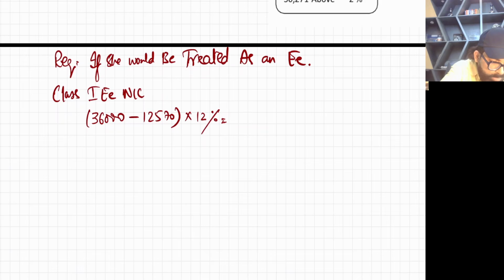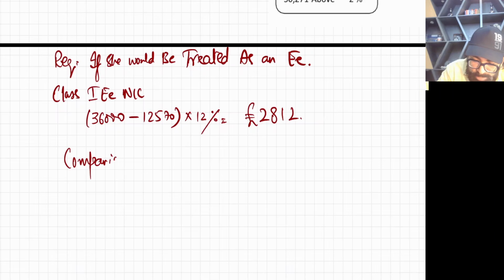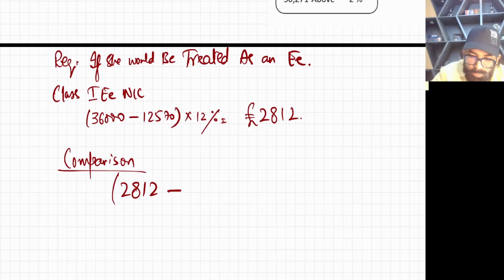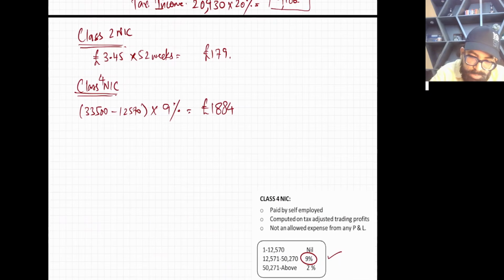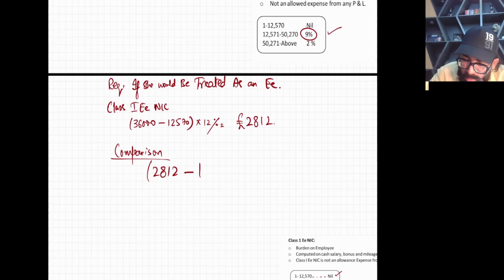The answer comes out to 2,812, so your NIC is 2,812. Now let's compare this NIC. Subtract the old NICs, which were the class 2 and class 4 NICs as a self-employed person: 179 and 1,884.